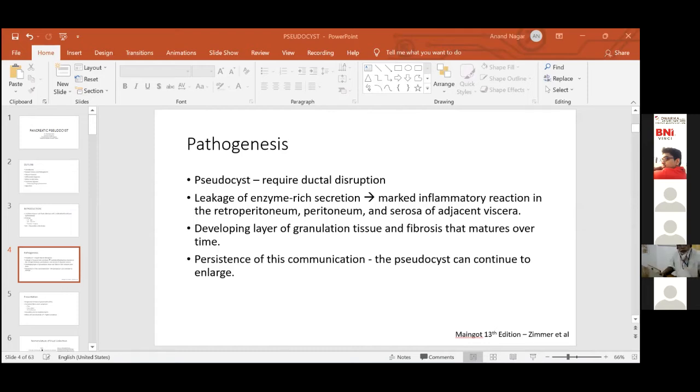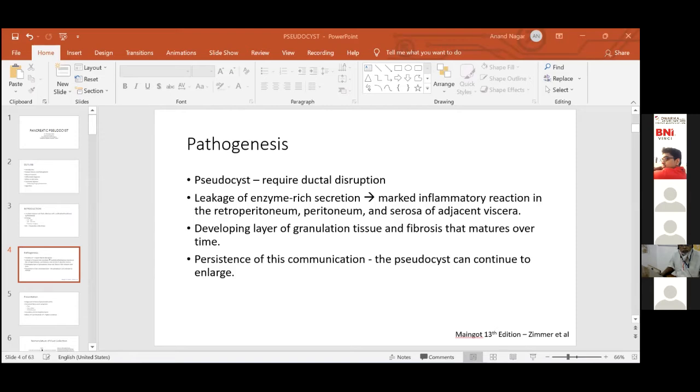The other thing, it will give us an idea of the shape of the pseudocyst. Now this is a differently shaped pseudocyst, which will require a different drainage procedure as compared to one which was localized to only one side.